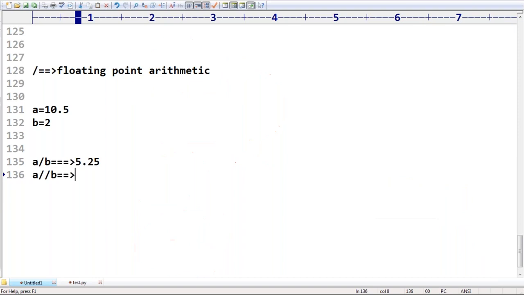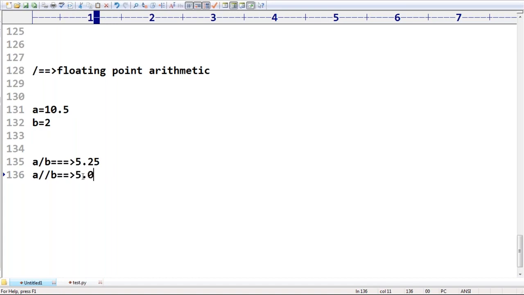Now, can you please tell what answer we are going to get? Floor division will work for both floating point and integral values. If both are int type, the result is always int. If at least one is float type, then the result is float type only. 5.0 is the answer.